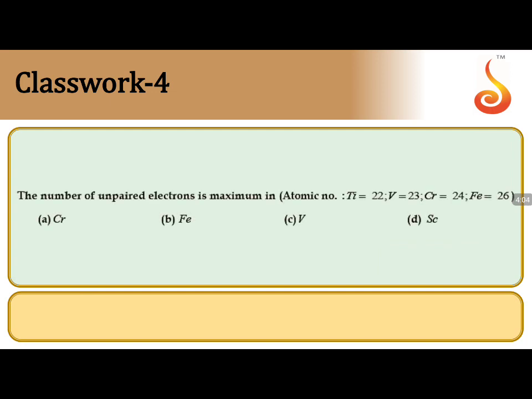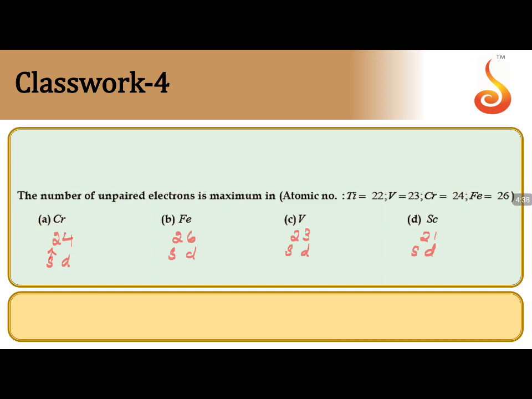Number of unpaired electrons is maximum in which one? Let us write the atomic numbers below that: chromium 24, iron 26, vanadium 23, scandium 21. For the number of unpaired electrons, the first part corresponds to the s electrons and the second to the d electrons. S electrons are completely filled.